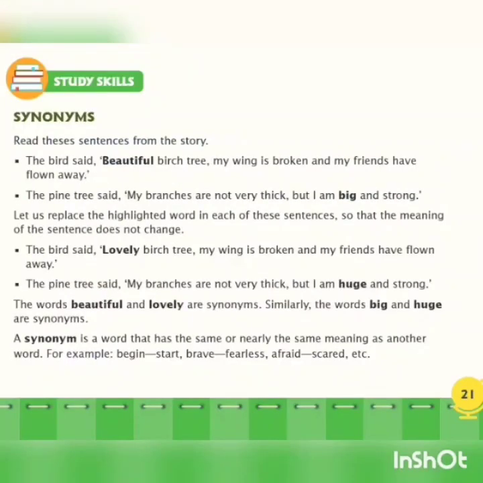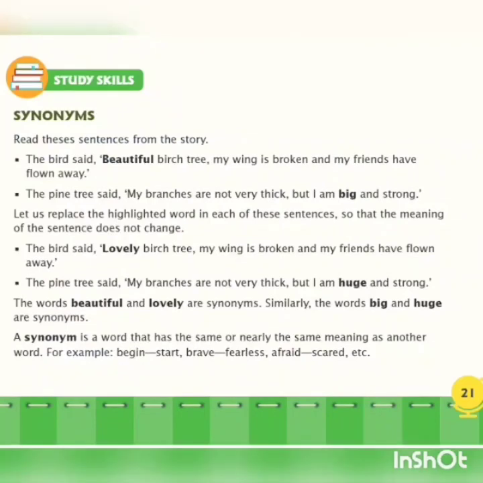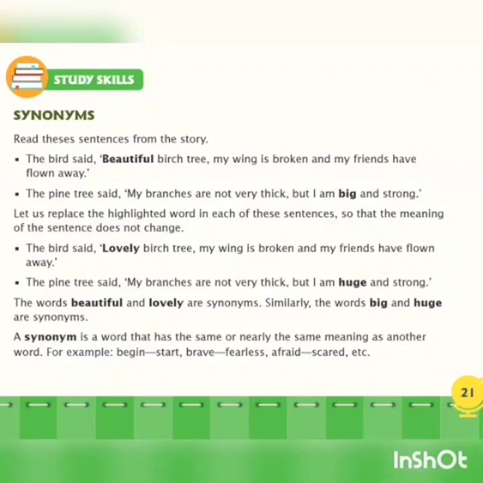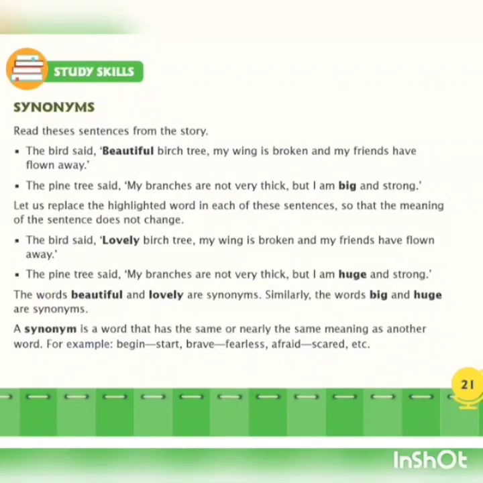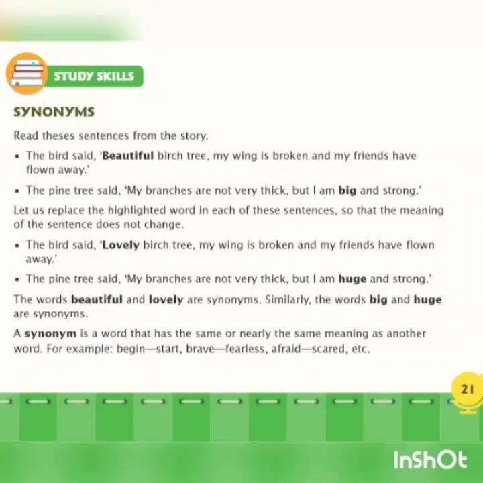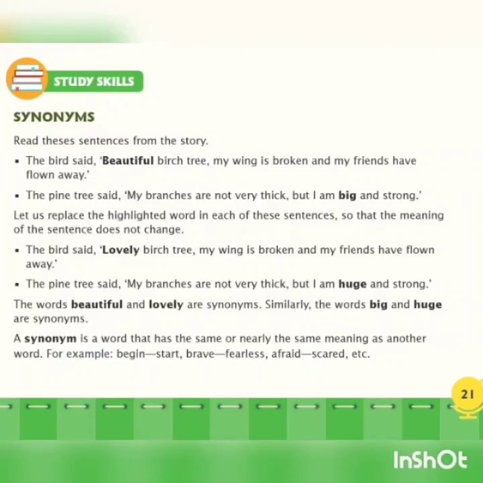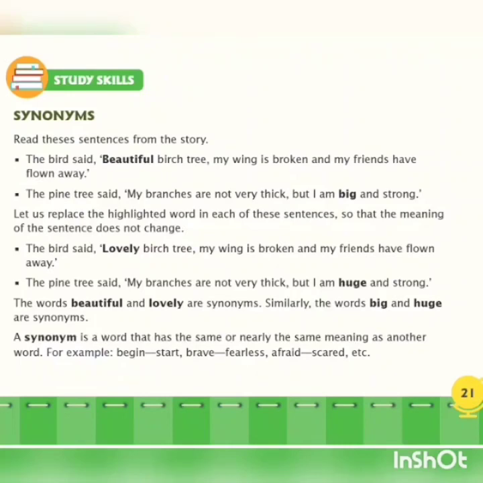Okay, children. Now, next is synonyms. A synonym is a word that has the same or nearly the same meaning as another word. Now, for example, beautiful, lovely, big, huge, begin, start, brave, fearless, afraid, scared. Okay, children, I hope you all have understood synonyms well. Now, let's move on to the next exercise.